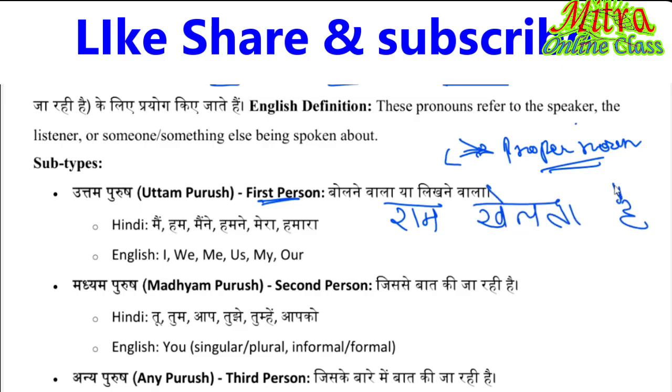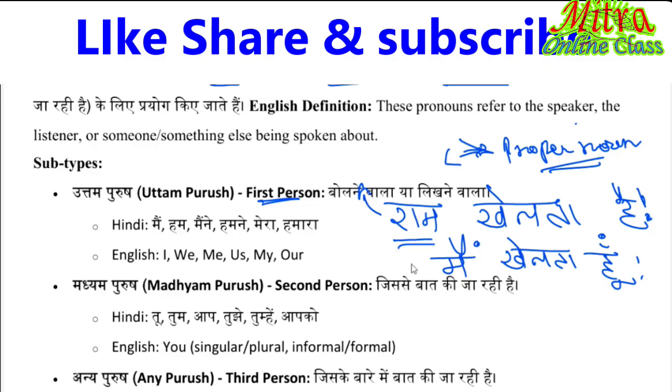Ram खेलता है. Ram plays. So this Ram is a proper noun. If we apply a pronoun instead of Ram, for example, I am Ram, then मैं खेलता हूँ.